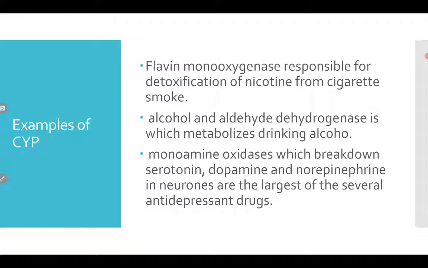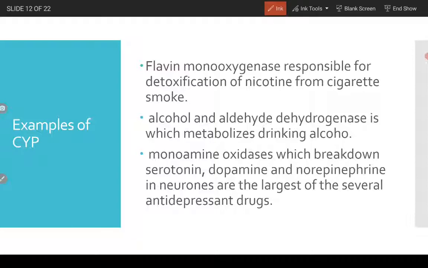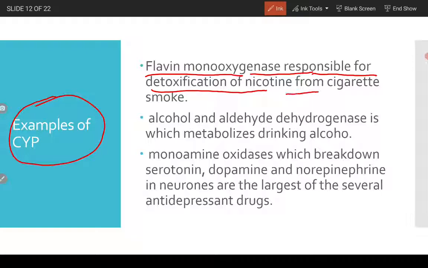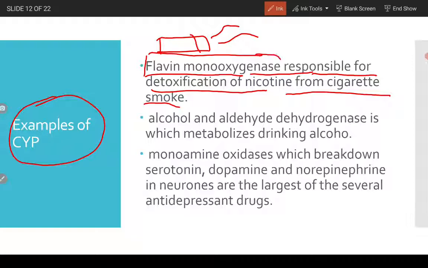Now examples of cytochrome P's which are found in our body: flavin monooxygenase is responsible for detoxification of nicotine from cigarette smoke. We know that cigarettes have nicotine in them, which is a harmful toxin, detoxified by the flavin monooxygenase enzyme, and this is a cytochrome P enzyme.